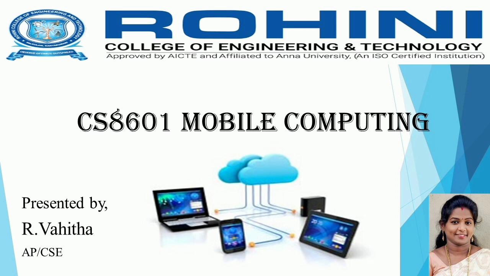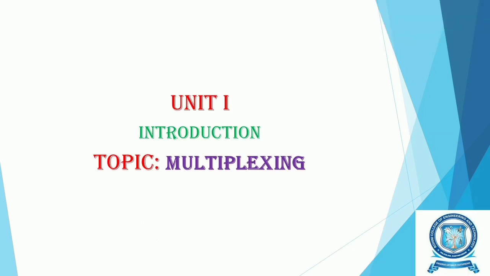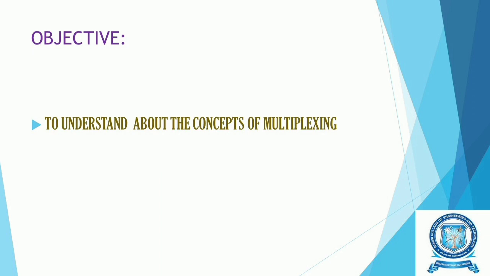I am here to explain a few concepts of the subject CS8601 Mobile Computing. We are discussing Unit 1, Introduction, and the topic explained here is Multiplexing. So first let us know about the objective. The objective of learning this topic is to understand the concepts of multiplexing.